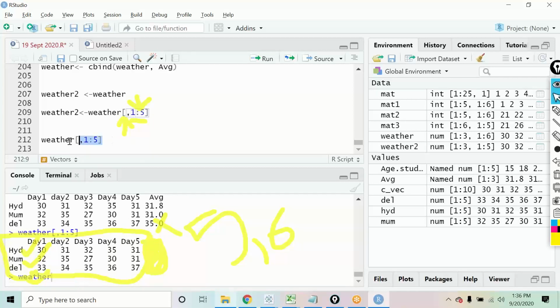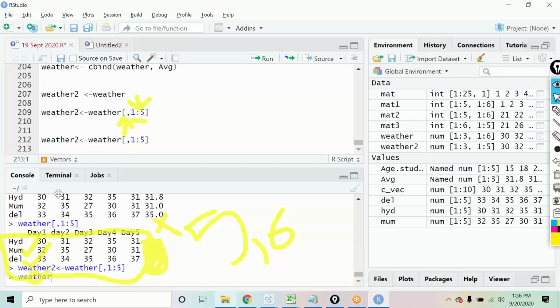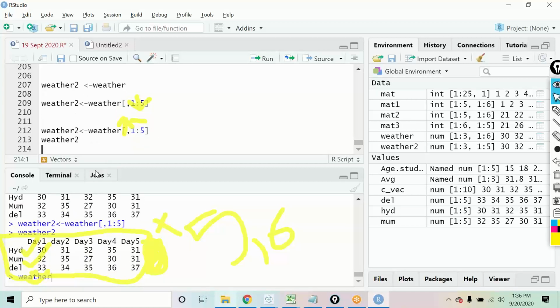Now this output that I'm getting, I'm straight away assigning to a new variable, that is weather2. So my weather is intact, unchanged, but a section of that data has been assigned to a new variable, weather2. If you see now, the command is completed, and if I check out my weather2 now, I'll be able to see that.